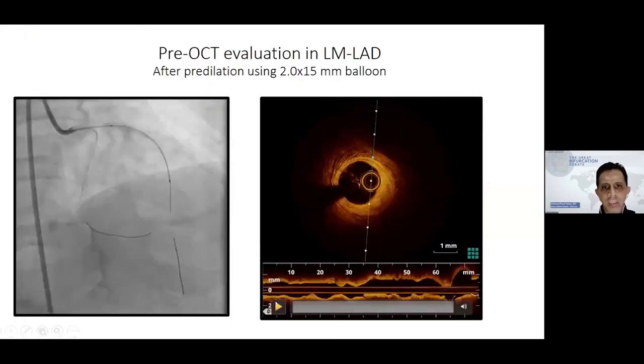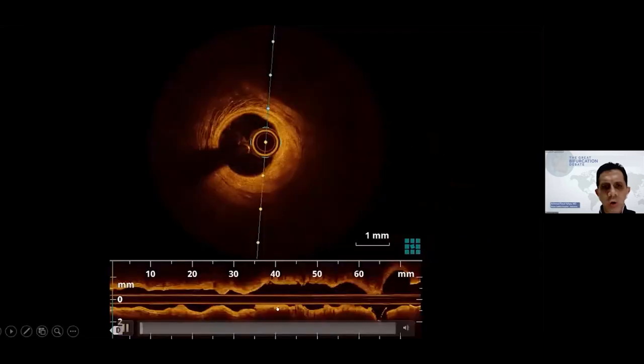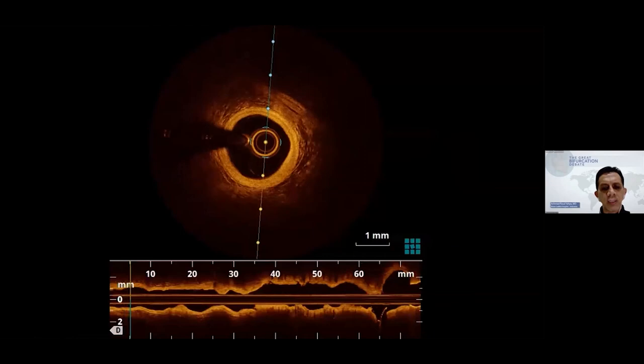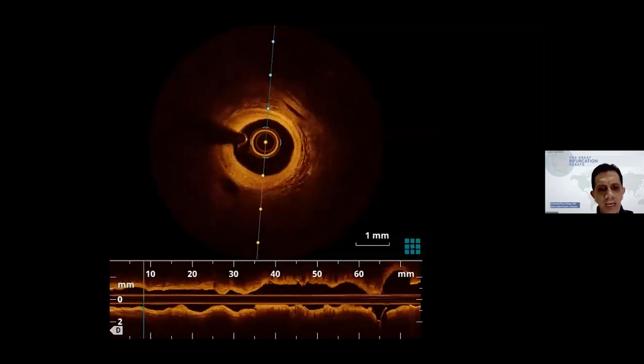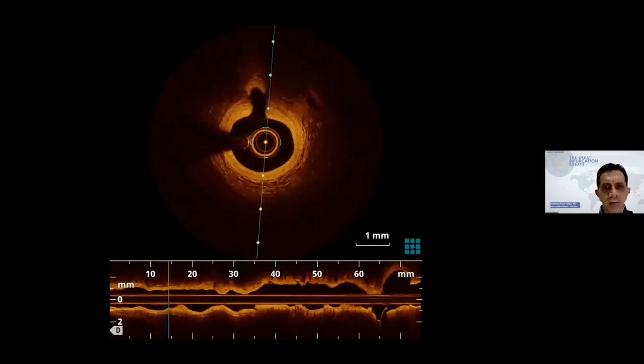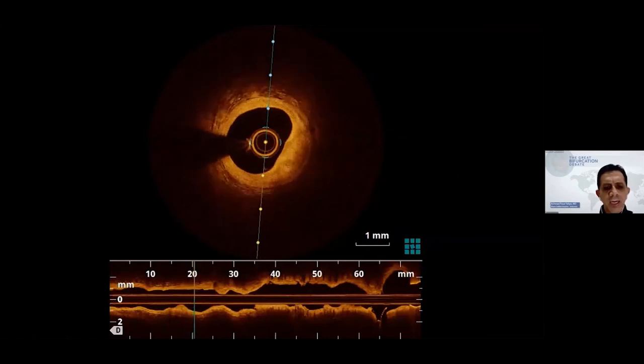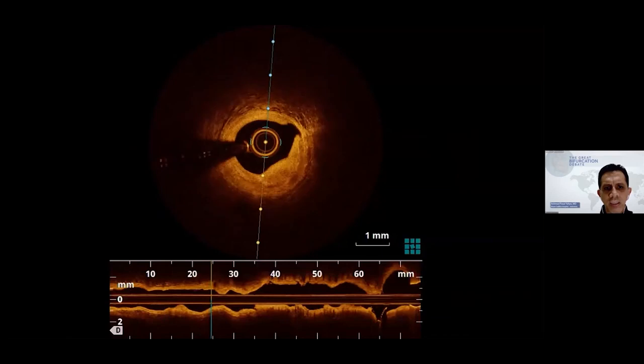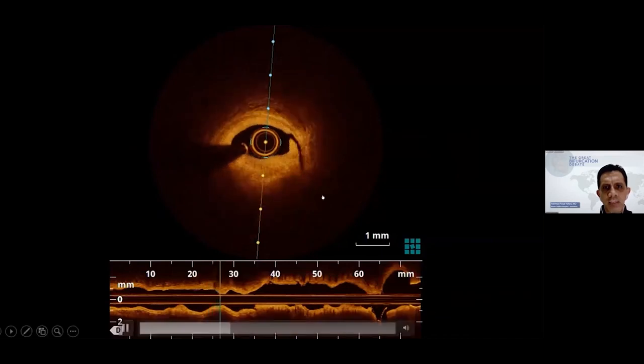You can appreciate here this is the OCT run from the LAD to the left main. At the mid-distal LAD you can see there was a lot of fibrotic disease. Looking at the stented segment afterward, there is some dissection because of pre-dilatation.